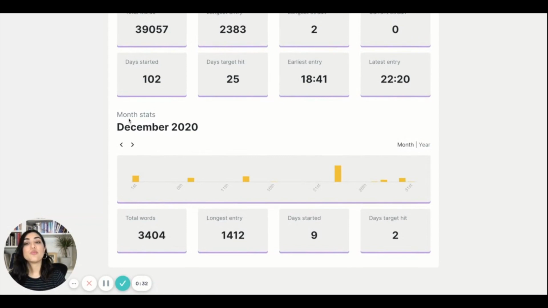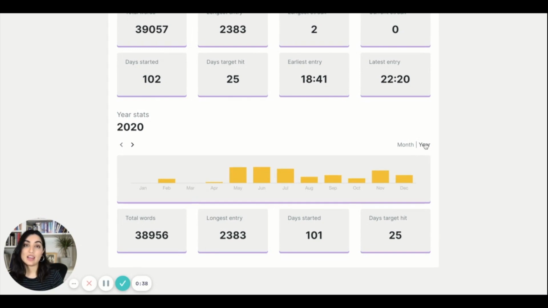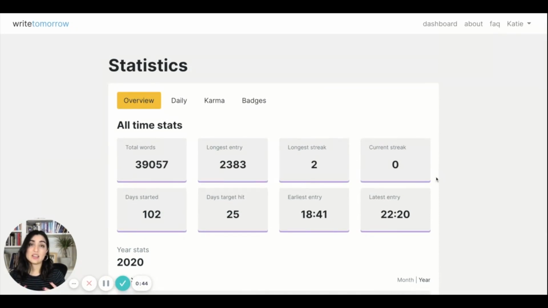Then at the bottom, you've got your month stats. So this is similar to what is on the dashboard. And again, you have the opportunity to look at it from a yearly, annual perspective as well. So you can see that all there. Now, that's really, like I said, the general overview.